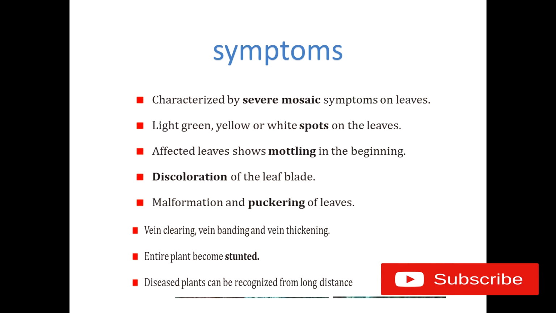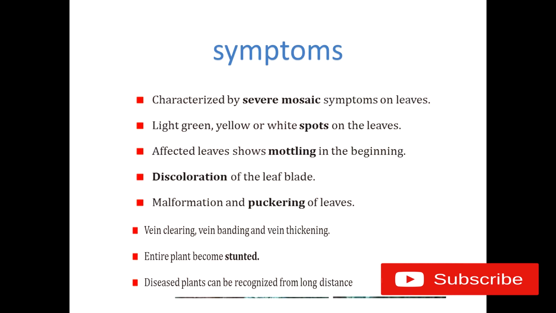There are severe mosaic symptoms, mostly found in the leaves. The color of these leaves is light green, with yellow or white spots. After that, the affected leaves show mottling. What do we mean by mottling? The leaves have a crushed appearance. Then there is discoloration of the leaf blade, mostly green to yellow, and then malformation and puckering of leaves occur.